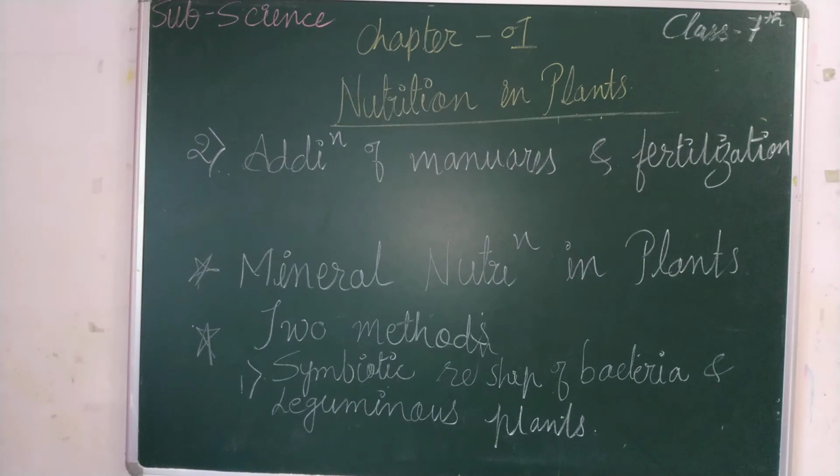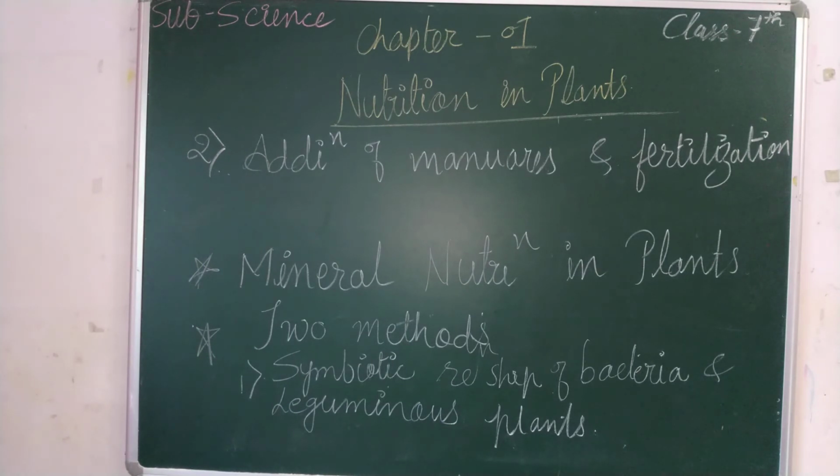Children, as you know, the plants will absorb the minerals from the soil, but when they absorb, it should be present in adequate amount in the soil itself. If the minerals are not present in the soil, from where will they get it? Yes, for that purpose, the balance should be proper, or it should be maintained in the soil. Fine. Now, there are two methods.